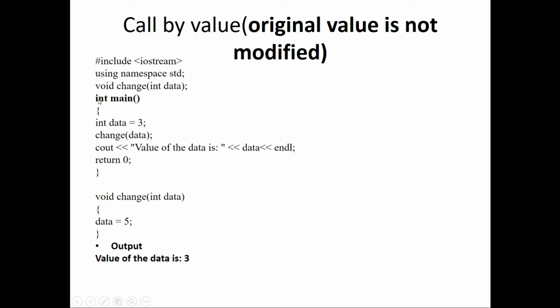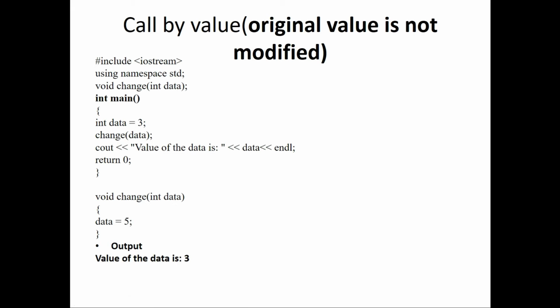My compiler always comes to the main program, int main. There I am giving my data to a variable function. I am invoking a function named change with one argument, data. This data has a value 3. Once it sees this calling of the function, it automatically searches for the declaration of the function. And here you can see the declaration, so it automatically switches over here. Once it sees the declaration, it always checks the definition of the function. So where is my definition of this function? Yes, it comes over here.